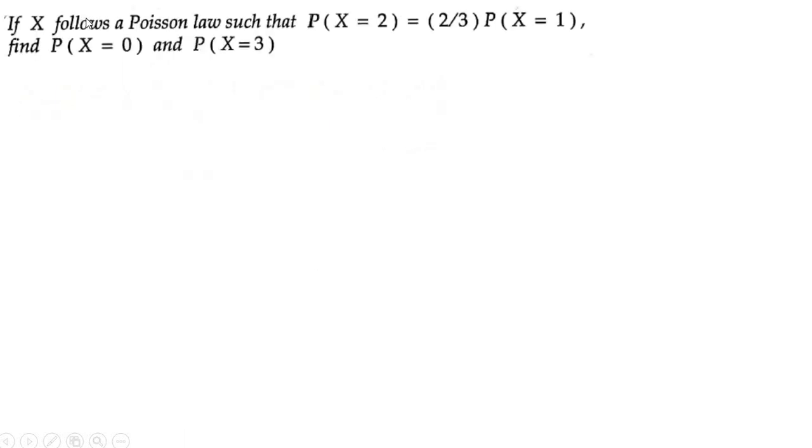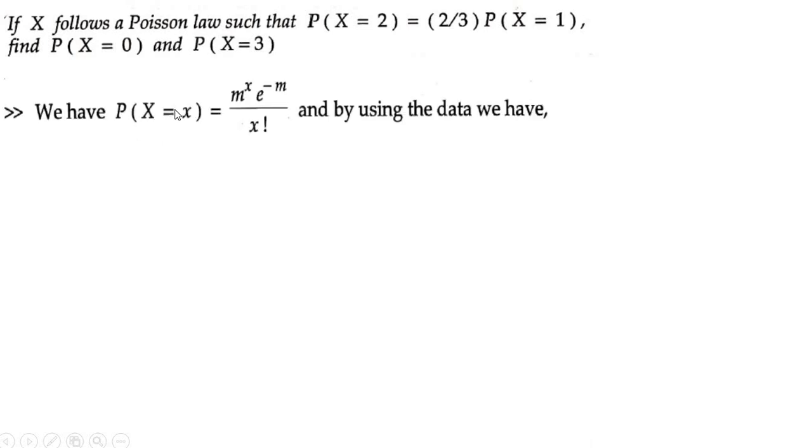Next one, last one. If x follows a Poisson law such that P of x is equal to 2 is equal to 2 by 3 into P of x is equal to 1. Find P of x is equal to 0 and P of x is equal to 3. So we have, what is P of x? We have P of x is equal to m to the power x into e to the power minus m by x factorial. So by the data, substitute P of x is equal to 2.